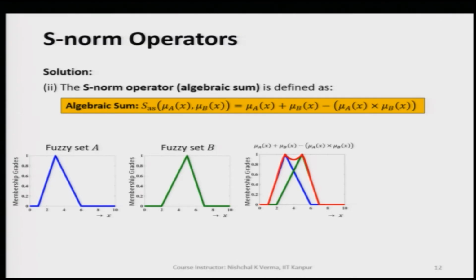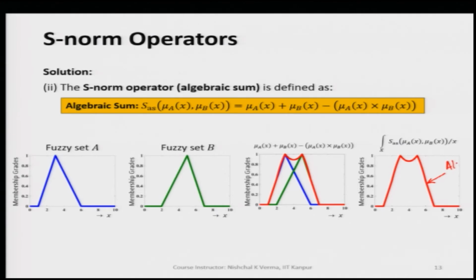When we apply this formula for all the pairs of the membership values corresponding to the generic variable values, we get the membership function as a result, which is represented by the red color. This is the outcome of the algebraic sum.